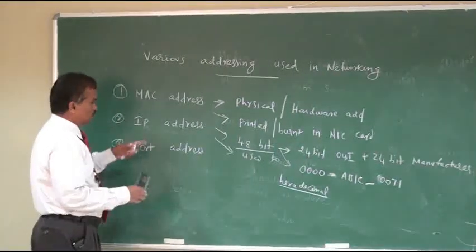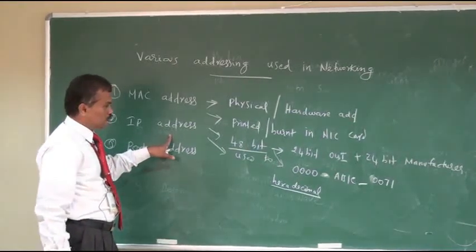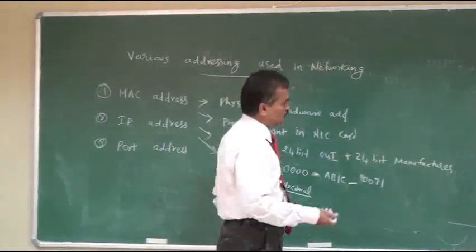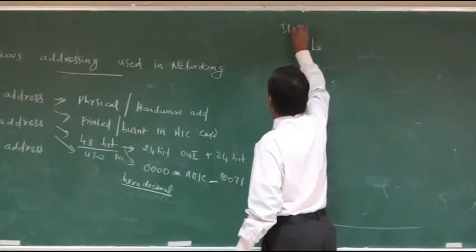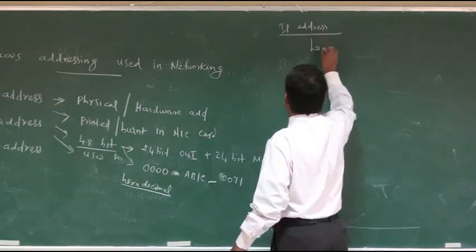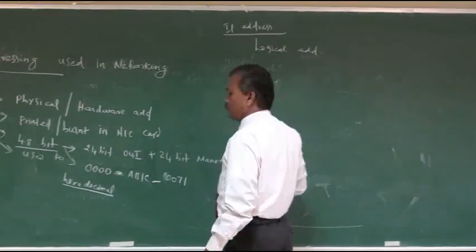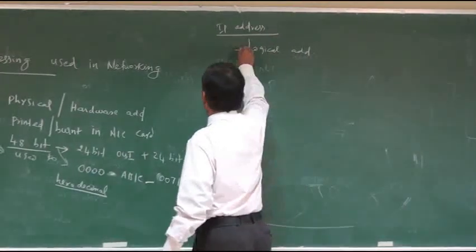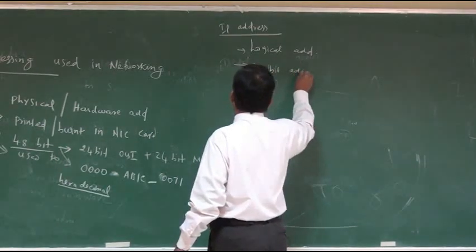So next one, IP address. The second type of address is an IP address. The IP address is also called a logical address. Actually it is a 32-bit address.